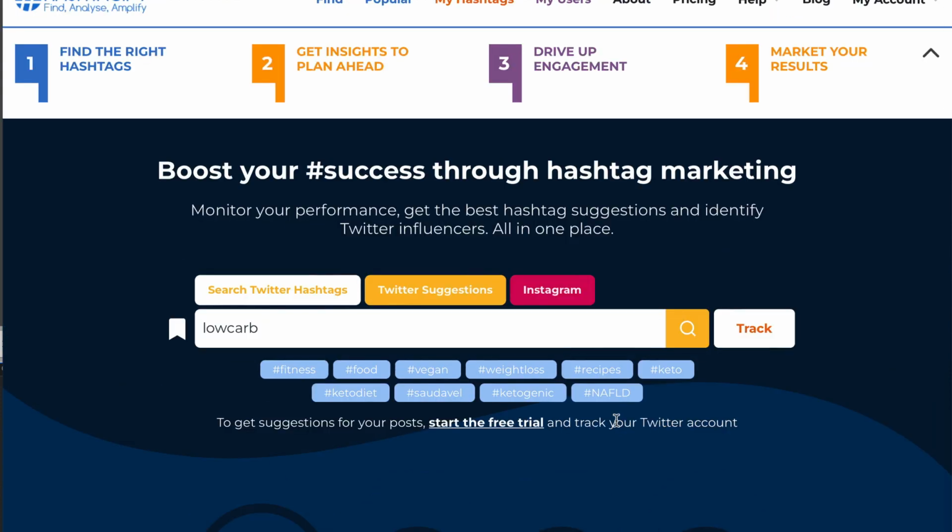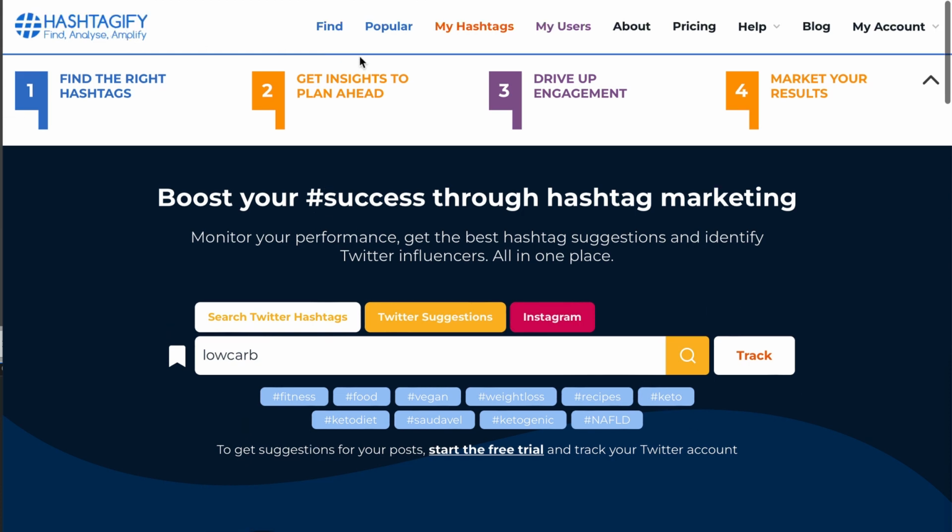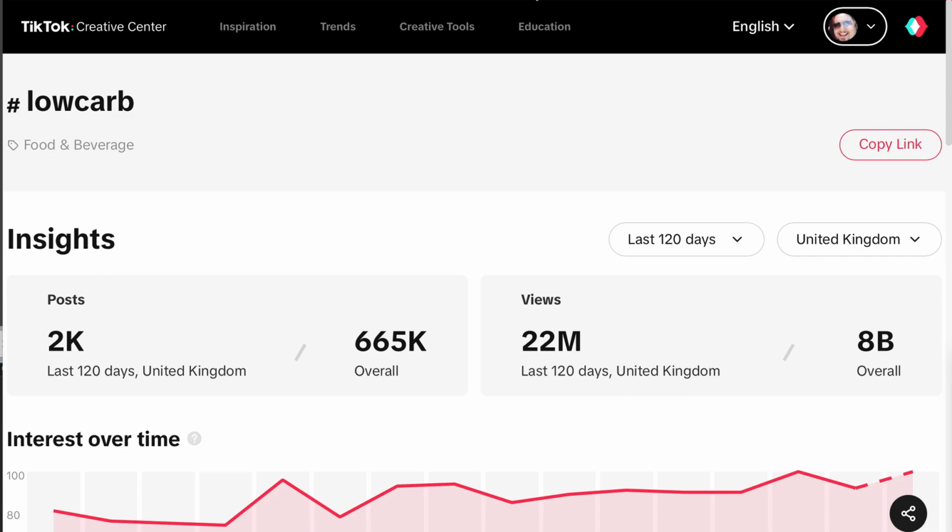However, I would encourage you to have a healthy mix of widely used hashtags, very popular ones, such as weight loss or keto or even food, fitness. And then I would have a mix of lesser used hashtags, such as low carb, kinergetic, keto diet. I would get really specific with your hashtags if possible. So we would use hashtagify.me, but we can also use the TikTok Creative Center.